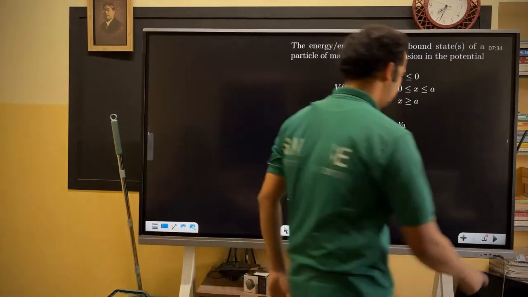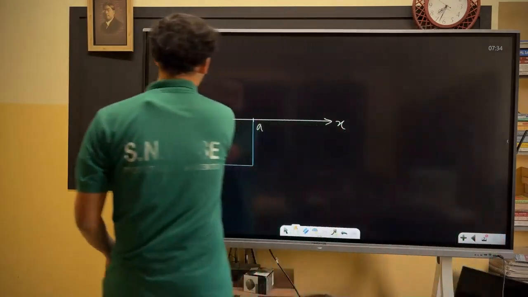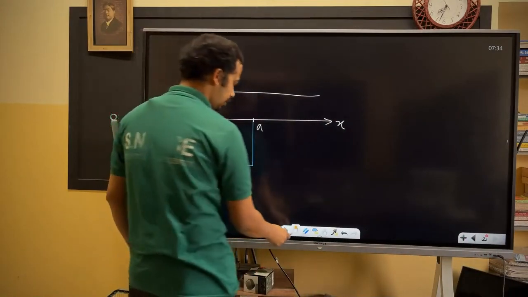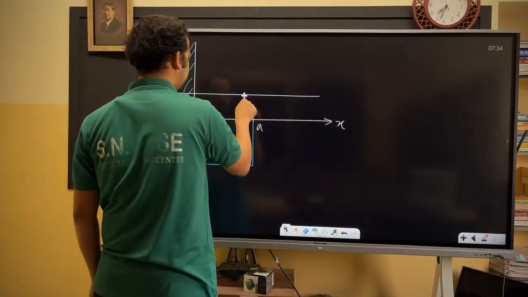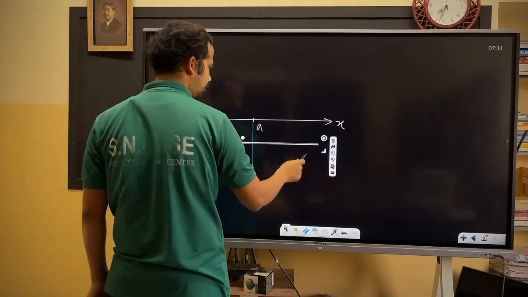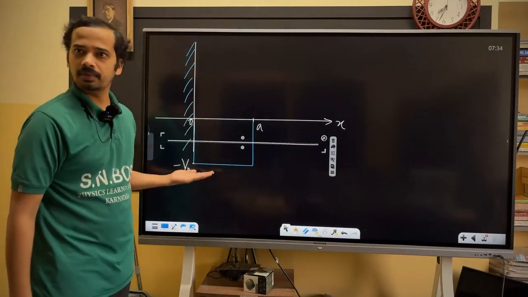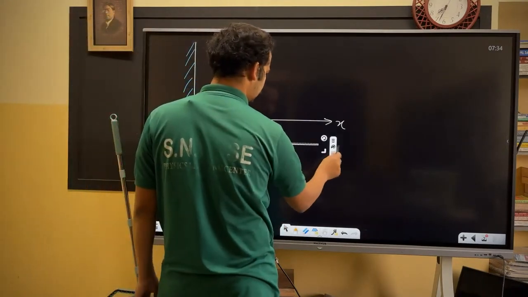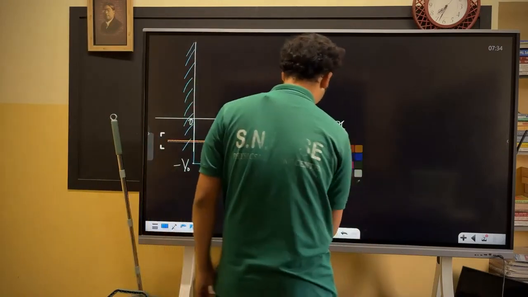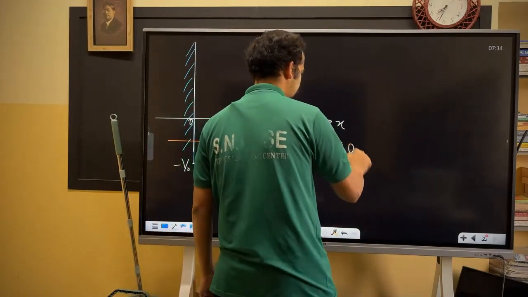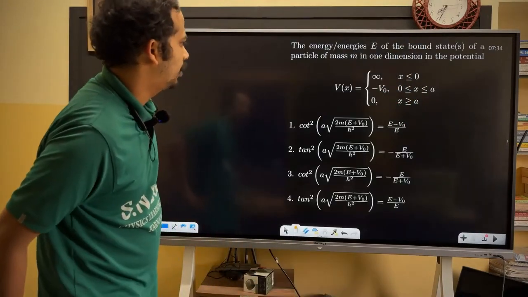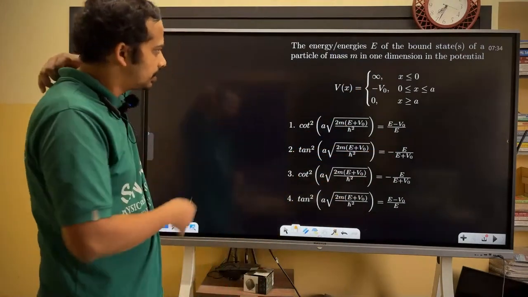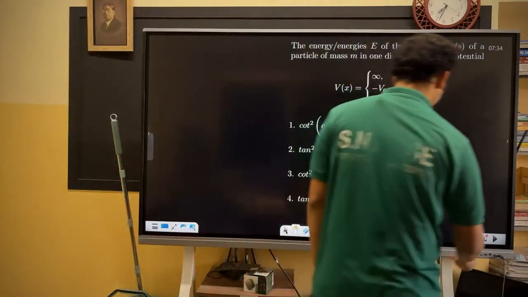Bound state means, if energy is greater than 0, the particle can come, hit, and go back. It is a scattering state. For a bound state, the energy must be less than 0 and greater than the minimum value of the potential. Energy must exceed the minimum value of the potential. That's the theorem. So this is energy less than 0. Which of the following equations are followed? A transcendental equation. I think some sentences are missing in the question.